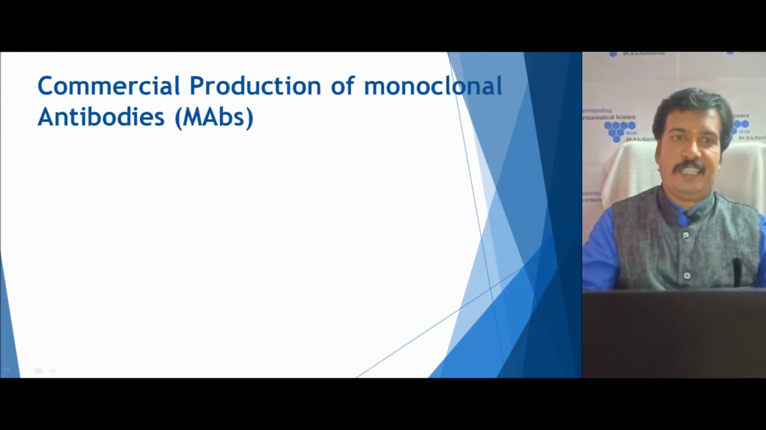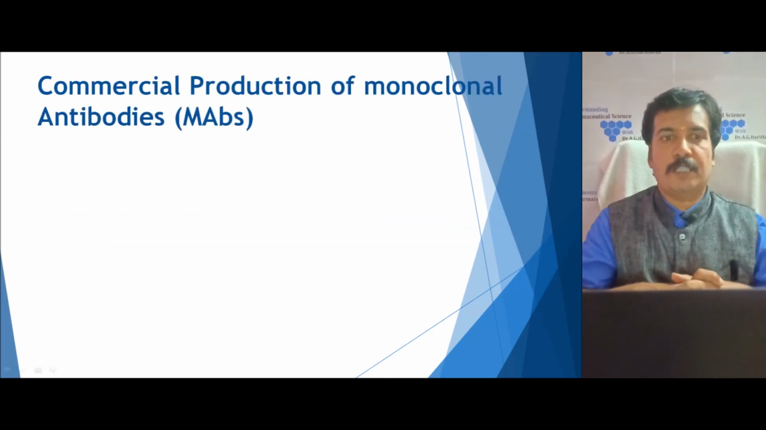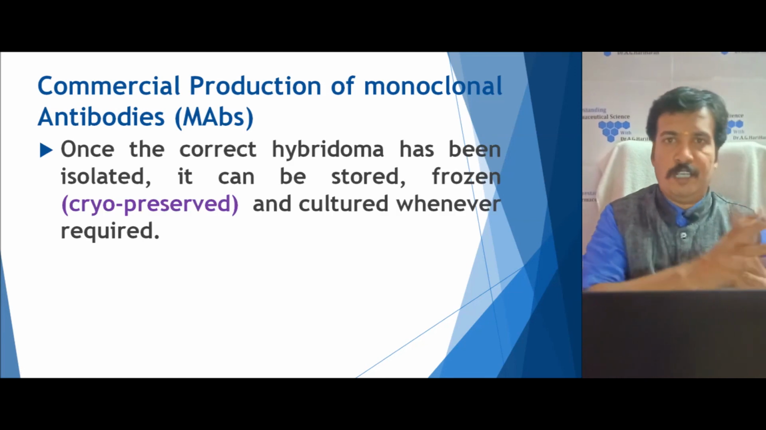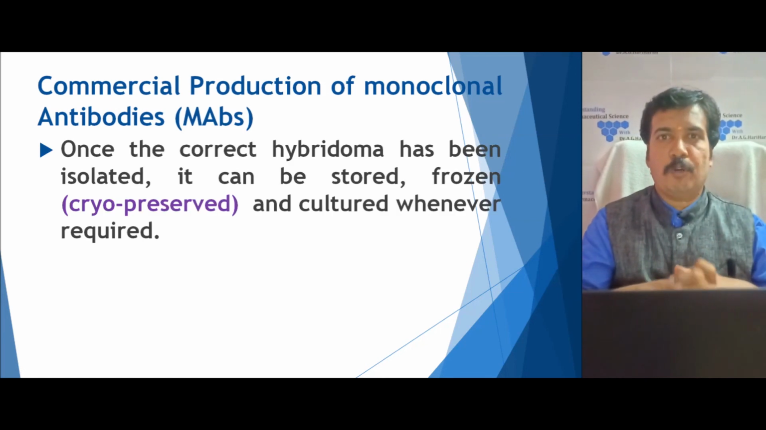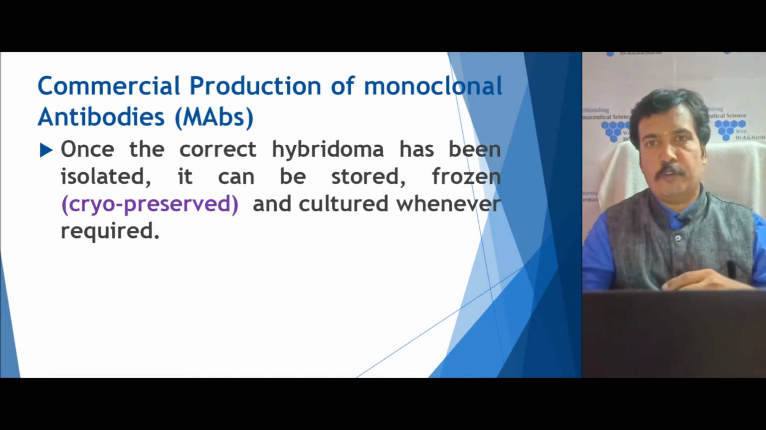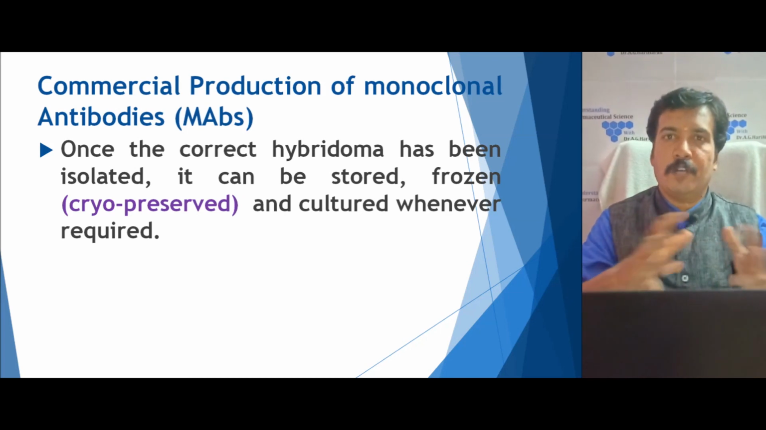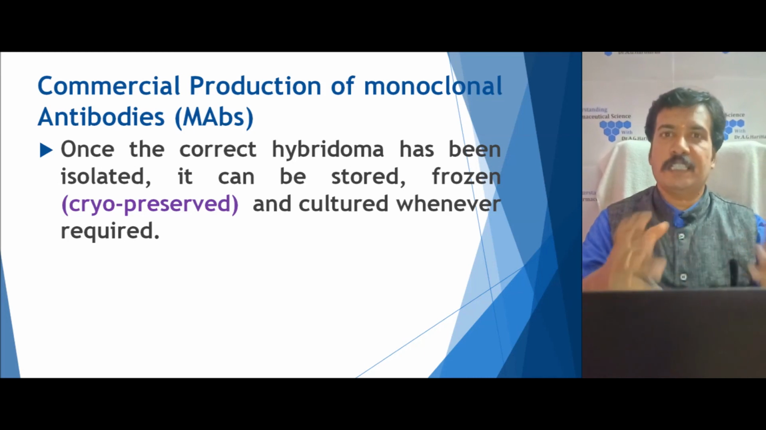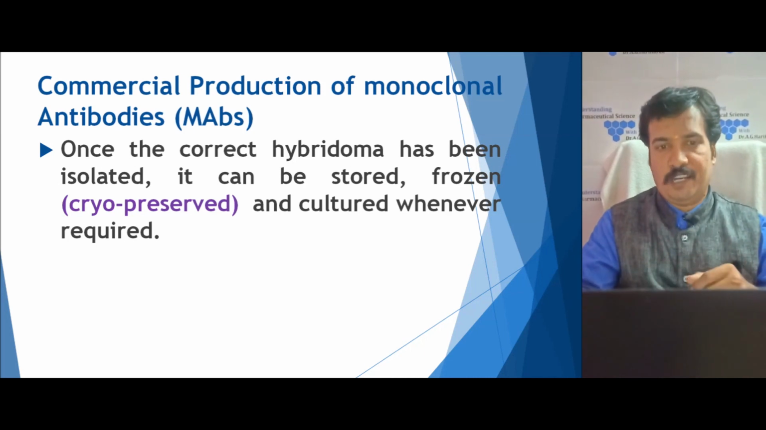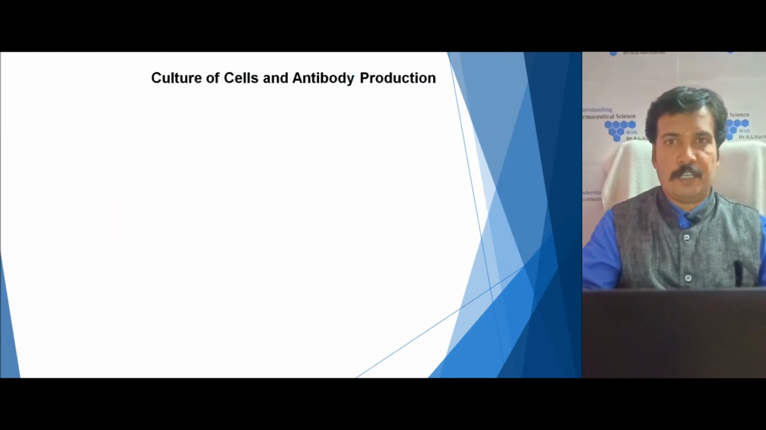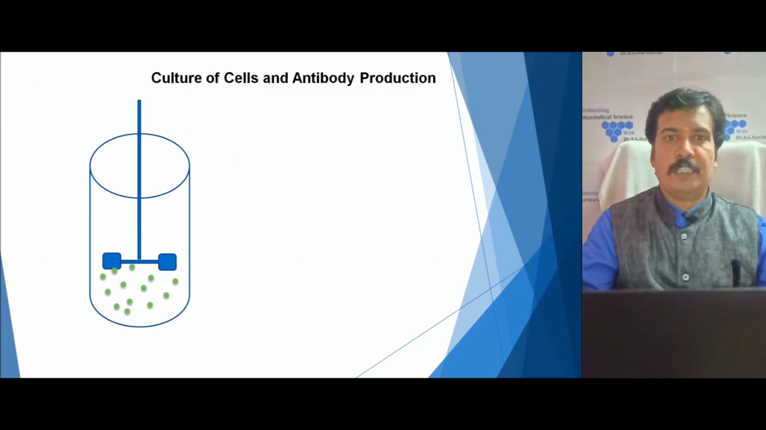Then the final step is the commercial production of these monoclonal antibodies. We generally store this identified monoclonal antibody producing strain in cryopreservation, generally called a liquid nitrogen storage system. Then it is cultured whenever we require it. So we produce it on a large scale, like I have illustrated in the figure. This large scale production of monoclonal antibody is done through a bioreactor.